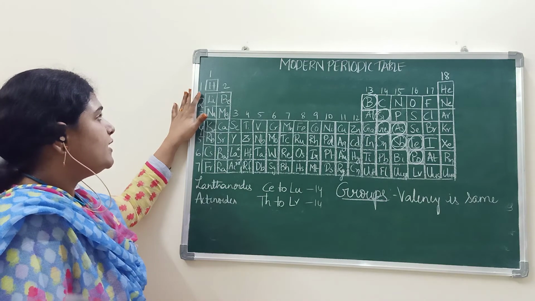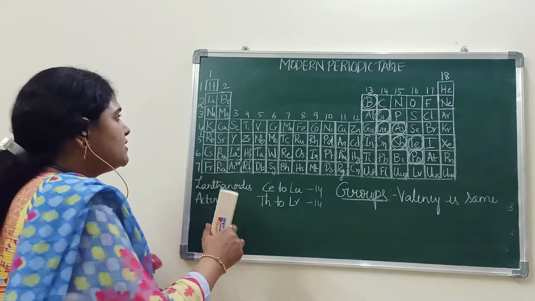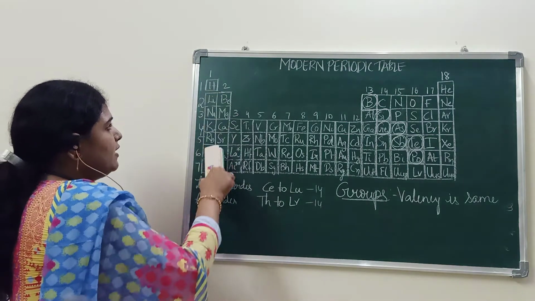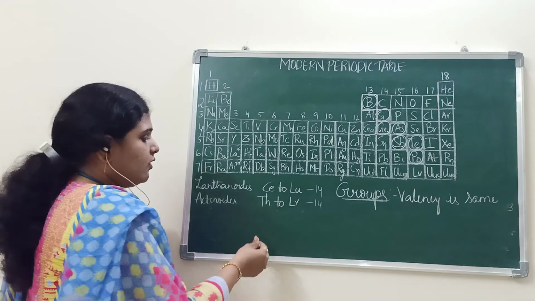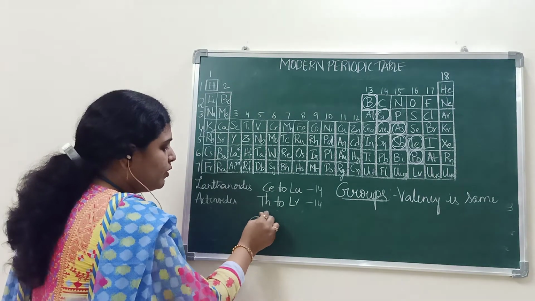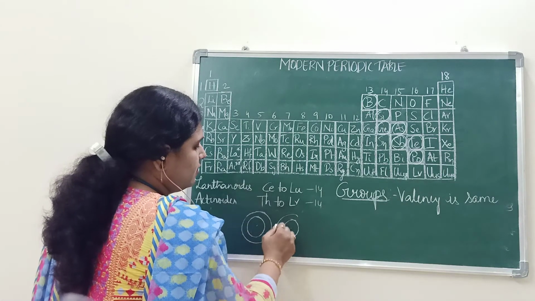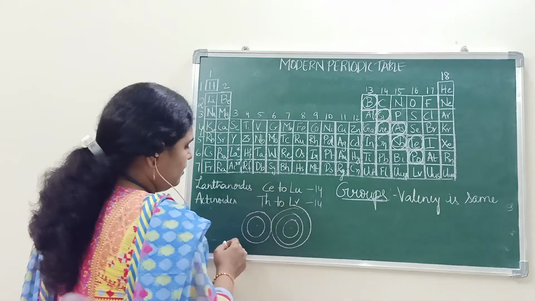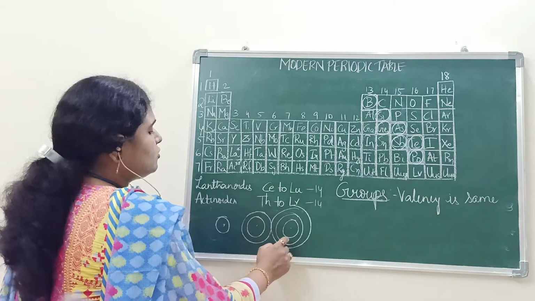What is the trend of atomic radius? If we consider these elements in 1A, what is happening? The number of shells is increasing. This is hydrogen, this is lithium and this is sodium.